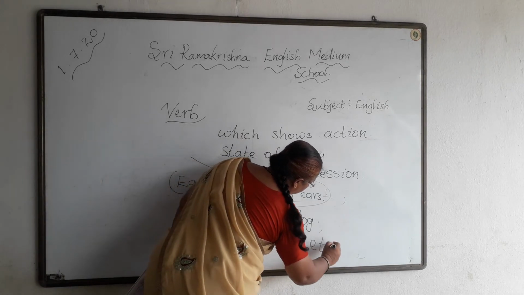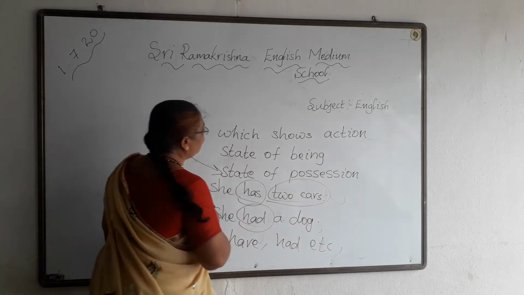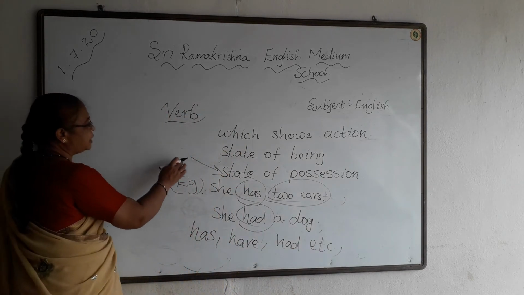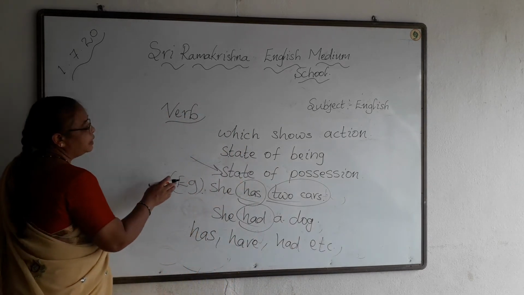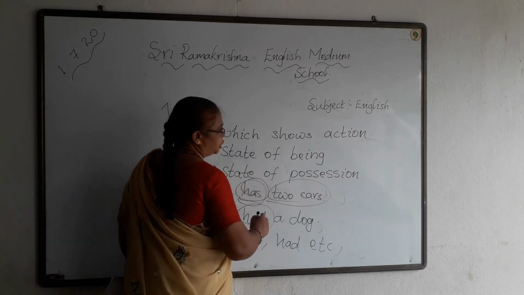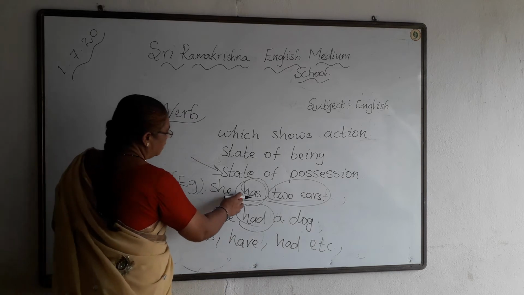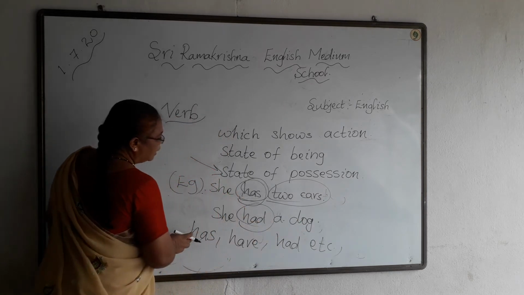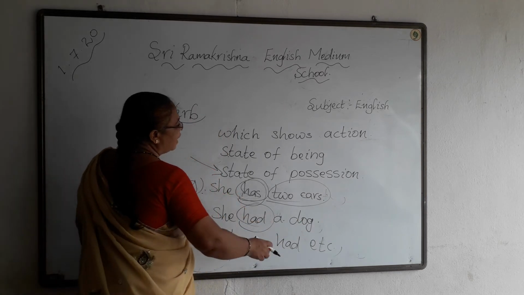These are the verbs which show the state of possession. Example, she has two cars. Here has shows the possession. She is having two cars. She had a dog. So examples are has, have, had, etc.